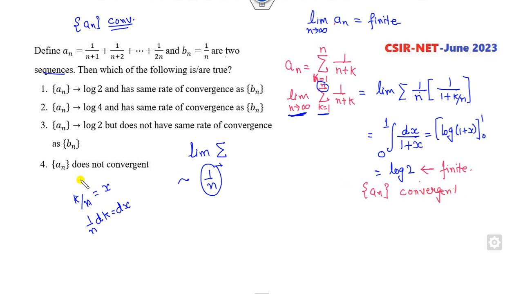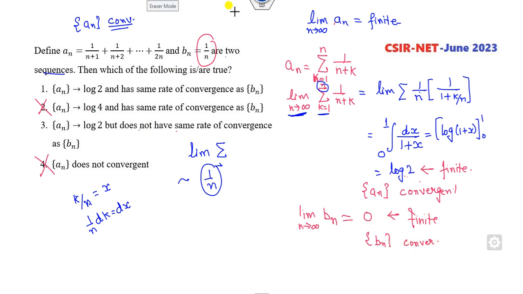Fine. So look at this, the last option is cancelled. Now it is convergent and this is the limit of the convergence, so log 4 is also cancelled out. Now, does it have the same rate of convergence? So firstly you have to check whether b_n is convergent or not. Now you can check b_n. What is b_n? 1 by n goes to 0, which is finite. So it means b_n is also convergent.